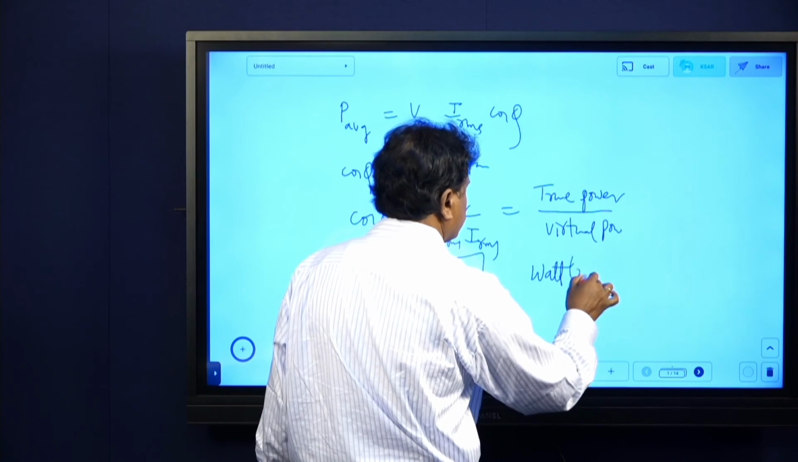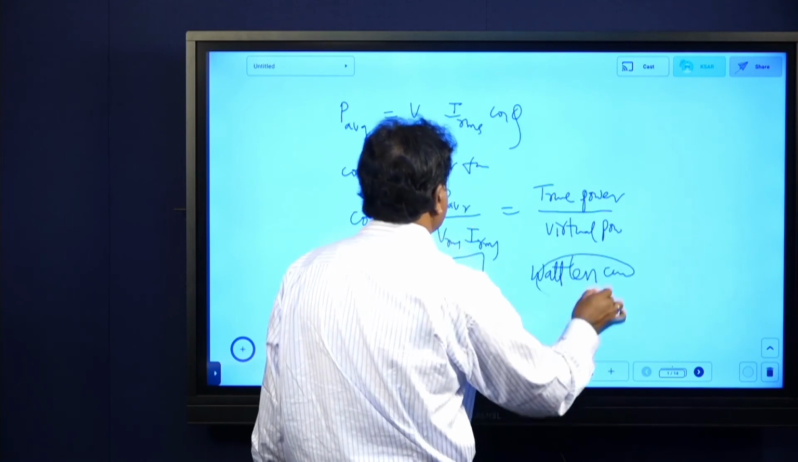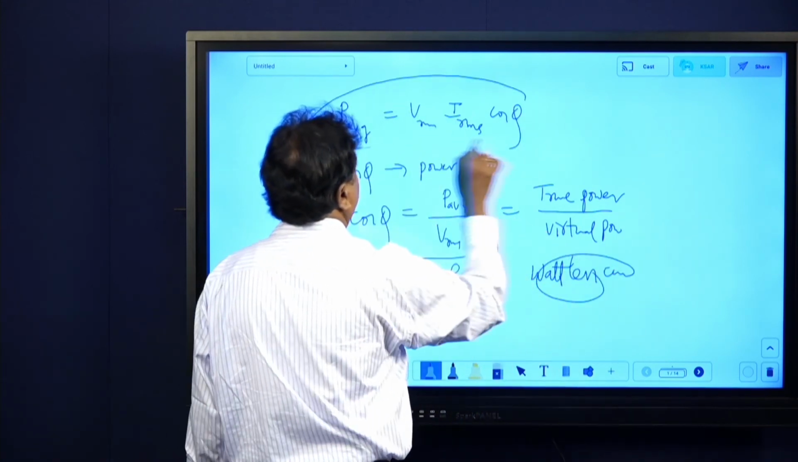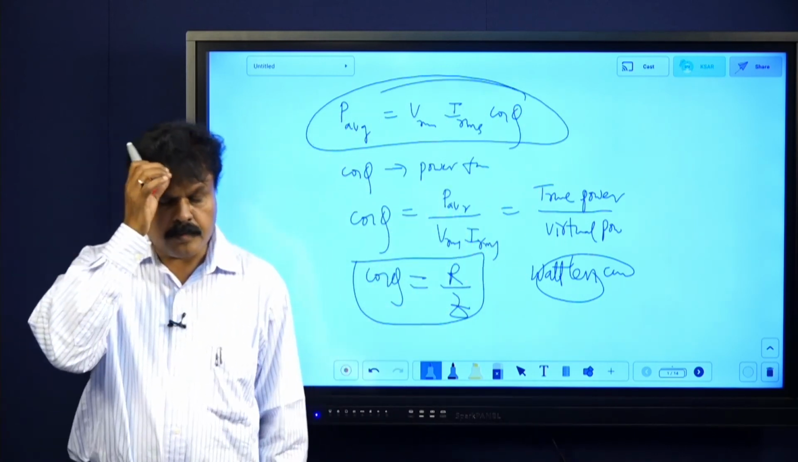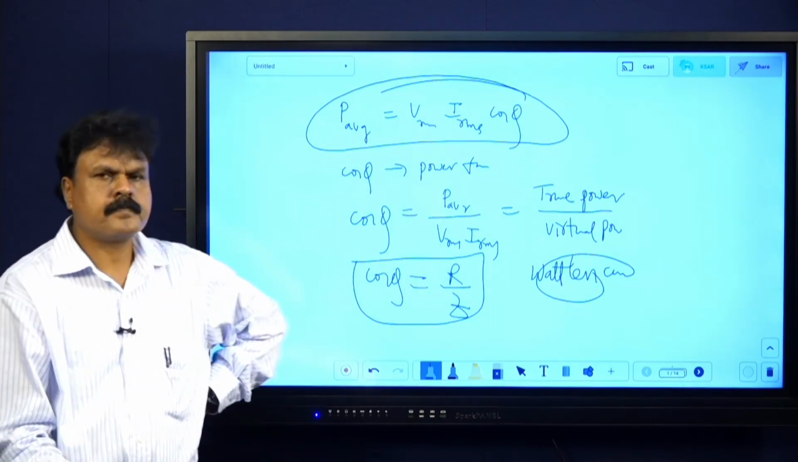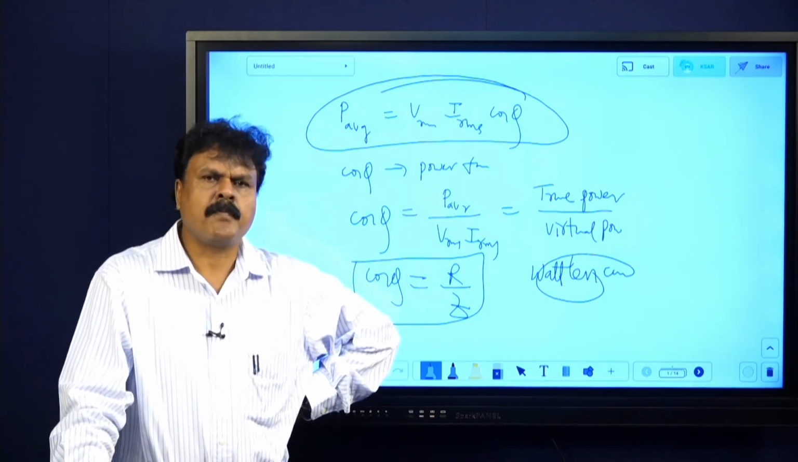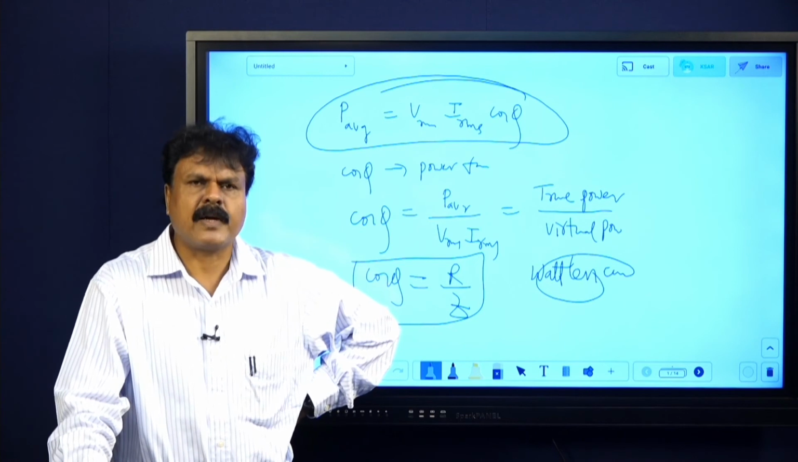Wattless current. What does wattless current mean? I told you here that P average equals Vrms Irms cos phi. When phi is 0, it is maximum. Power loss is maximum. Average power dissipated is maximum.